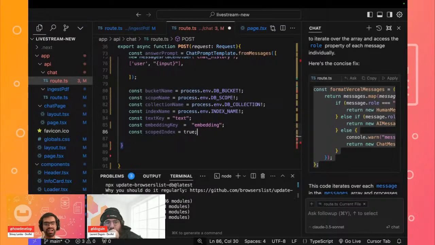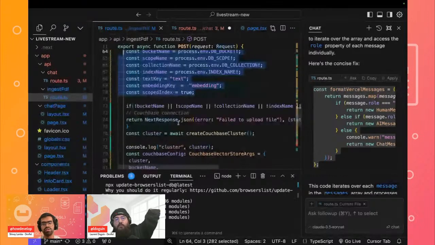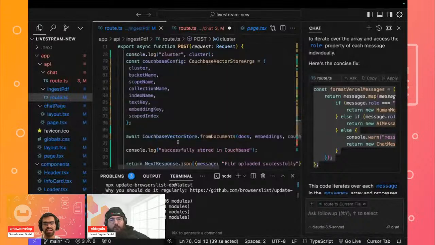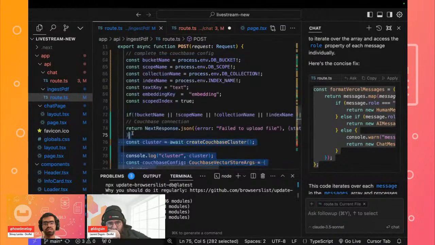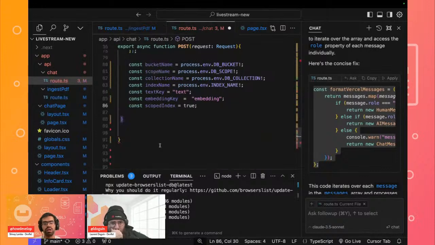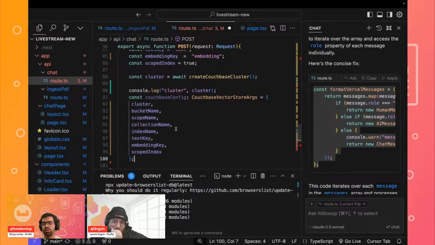So we can, in fact, just copy over our function over here where we are creating a new cluster, because we need these for the embeddings. I think we can simply copy at least this part, because this is going to be used for us to connect to our Couchbase cluster, right? Similar to what we did the last time.